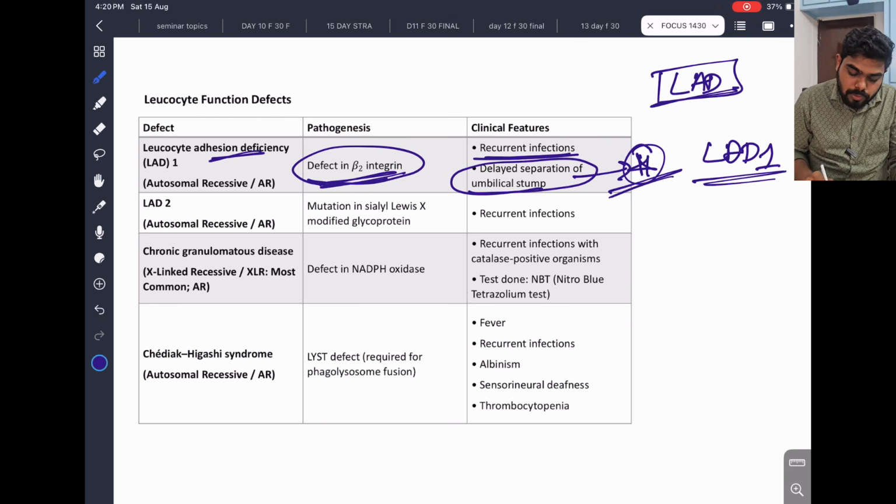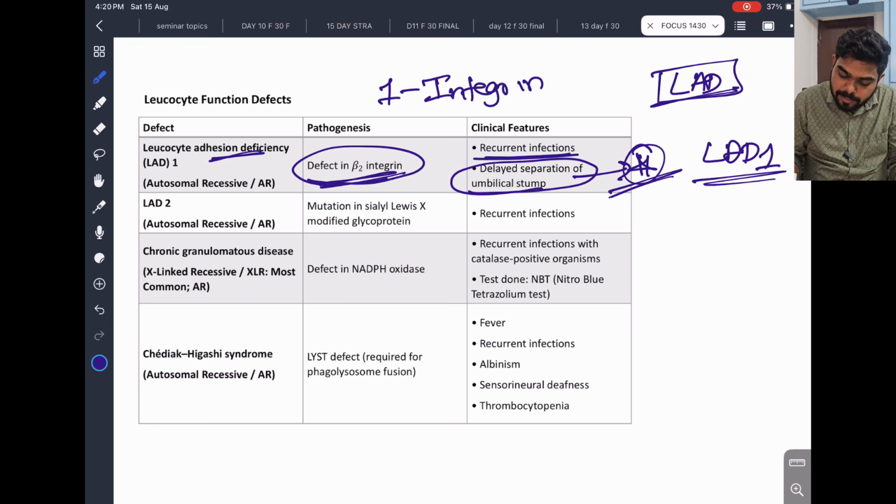LAD2, 2. So LAD1, 1 for I, it is related to integrin, and it is important. And 2 is second, S for sialyl-Lewis X modified glycoprotein, related to Bombay blood group, and recurrent infection will be there. So 2 is sialyl-Lewis X.